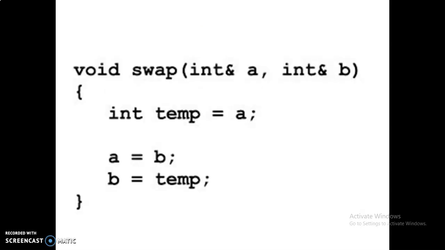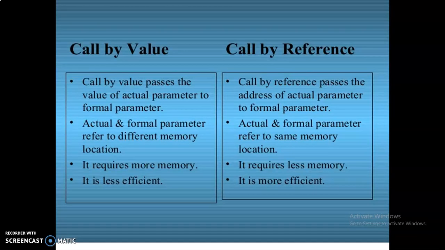So this is the example for call by reference. Here A and B are passed by call by reference, so if the data is changed, it will affect the original data also. Again, this is the difference between call by value and call by reference. Call by value passes the value of the actual parameter to the formal parameter. Call by reference passes the address of the actual parameter to the formal parameter, so the original data is also changed.